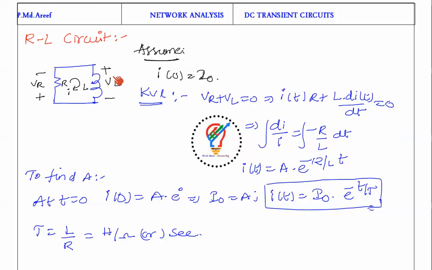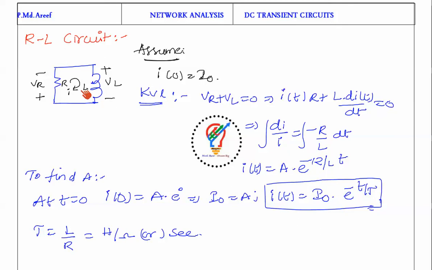If you observe here, I am assuming that the inductor has an initial current. The inductor is delivering its current, because an inductor will never allow sudden changes in current. So I am taking the reference as the inductor current I here, so that according to passive sign convention we are having plus and minus here. As the current enters the passive element, we will treat it with a plus sign as per passive sign convention.